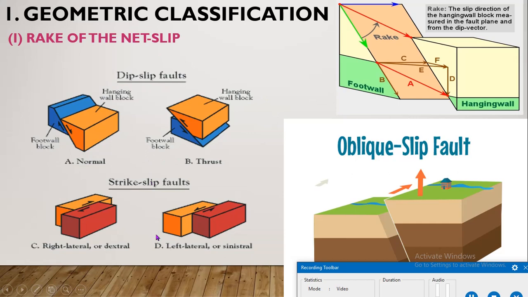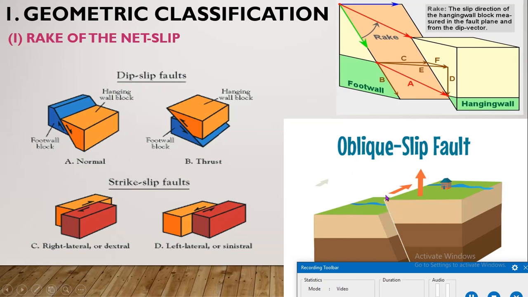And in a strike slip fault, the net slip is parallel to the strike direction and the rake of the net slip is equal to 0. If dip is 90 degrees, then obviously strike is 0 degrees, because strike and dip are perpendicular to each other. Then the oblique slip fault, where there is both strike slip and dip slip.